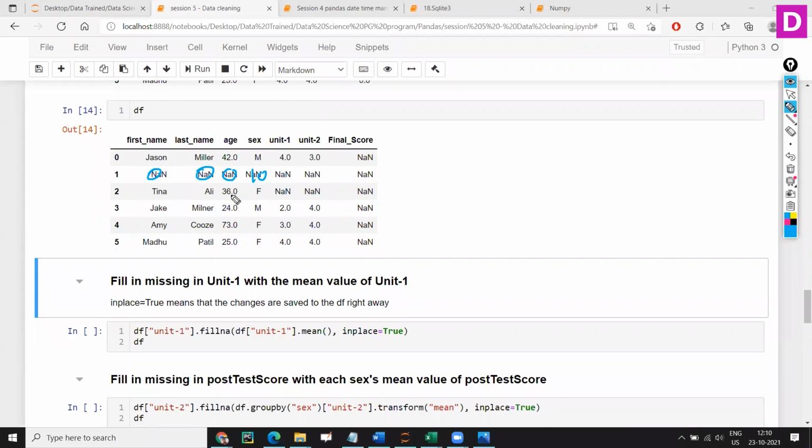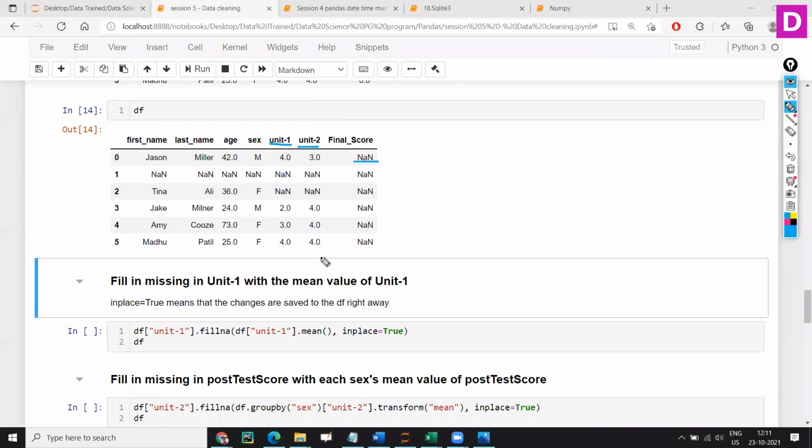So our main objective is to clean up somehow using some different techniques, make unstructured data into structured data, and keep the data clean. For that, we can apply whatever methods we know, but it should make sense. When I say final score, I have to add this unit 1 and unit 2, right? Then it makes sense, final score, or I would say total score.